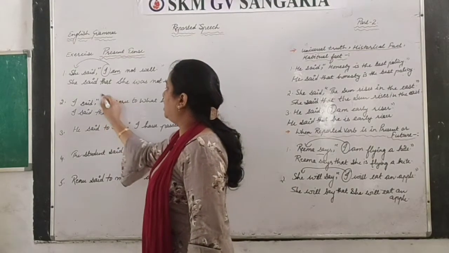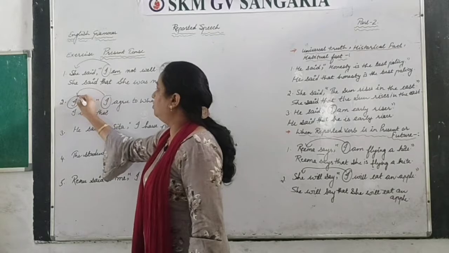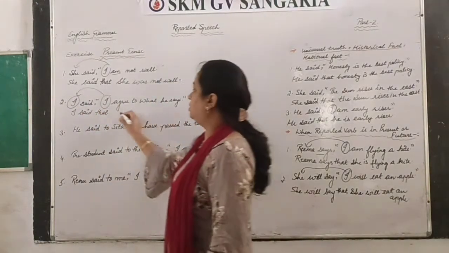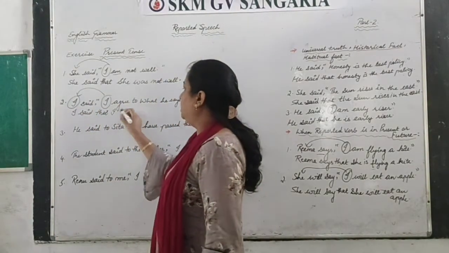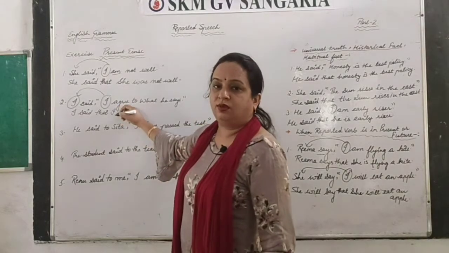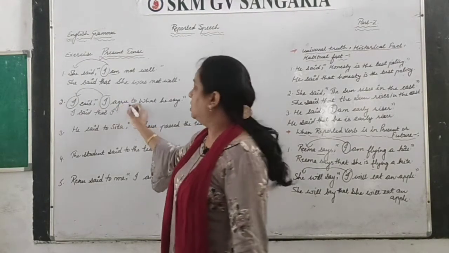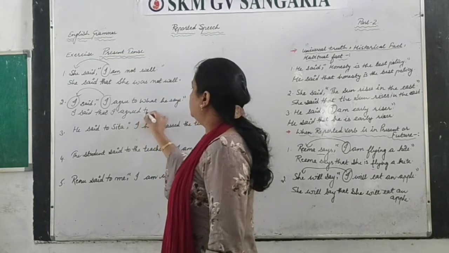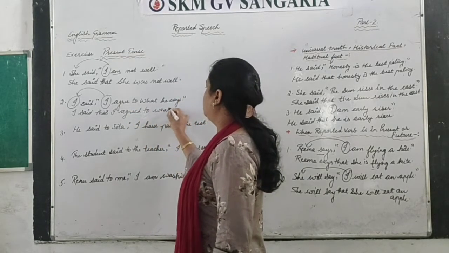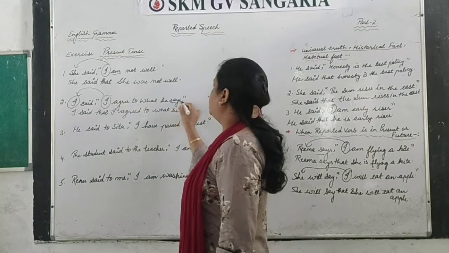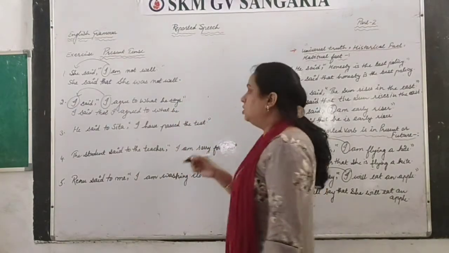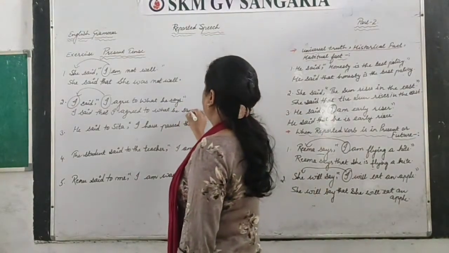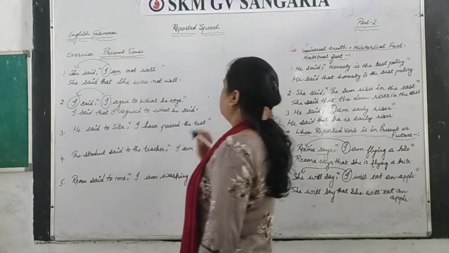Now this is also I and this is also I, so the both are interlinked, so we will not change here. That I agree. Agree is the first form, and what was the past form of this? Agreed. So agreed to what he, now it is says, so that will change into said, okay, because that is the past form of this.